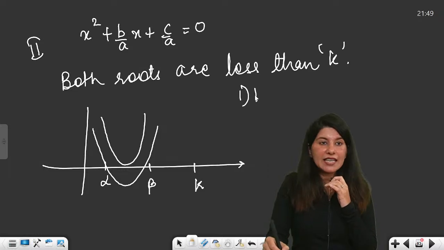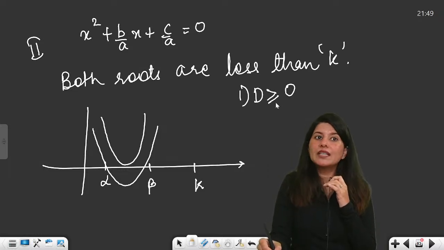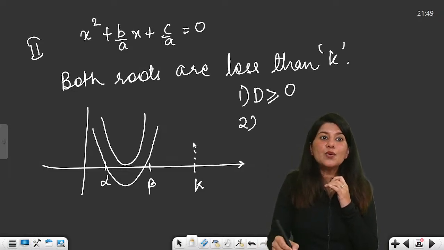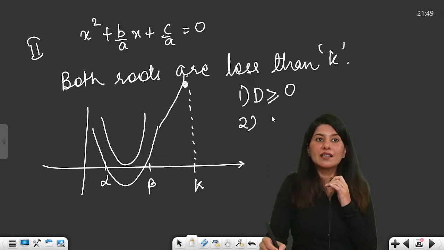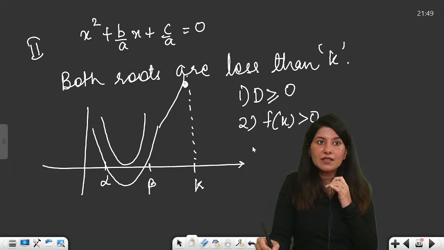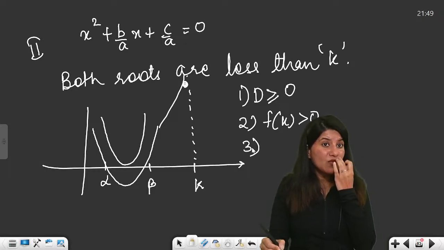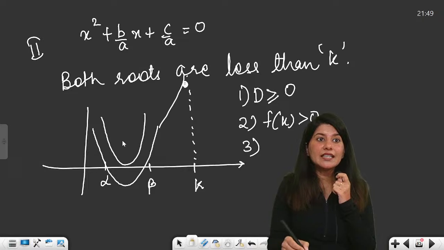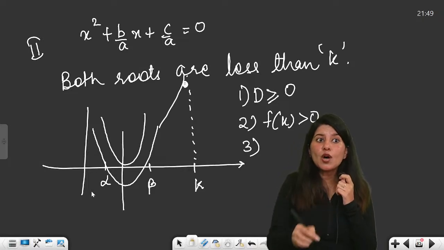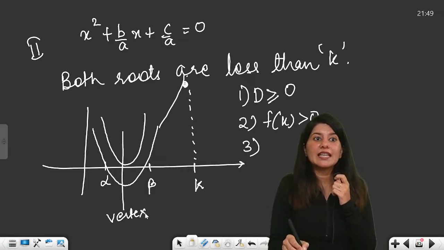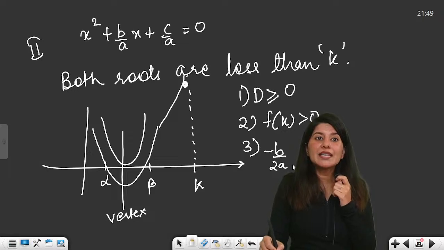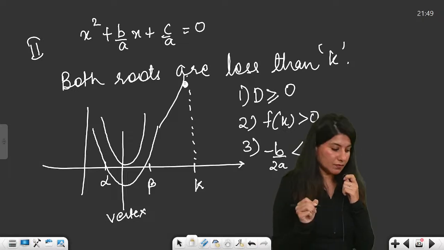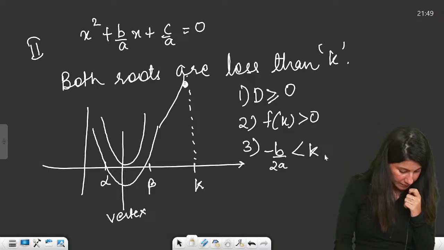So first thing is, again, discriminant should be greater than or equal to 0. Value at x equal to k, can you see that is positive? Again, so f of k is coming positive. What about the third thing? Third thing, clearly my vertex is smaller than k. That means minus b by 2a is less than k. Are you getting my point?